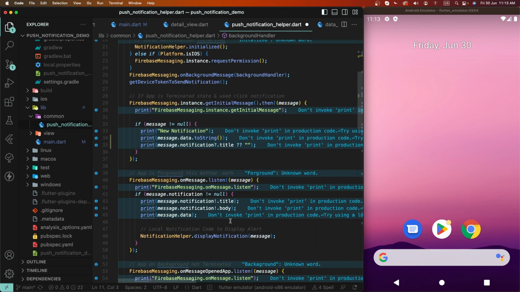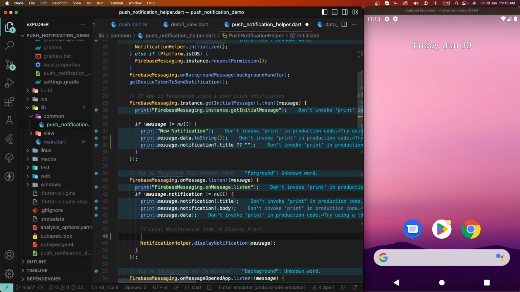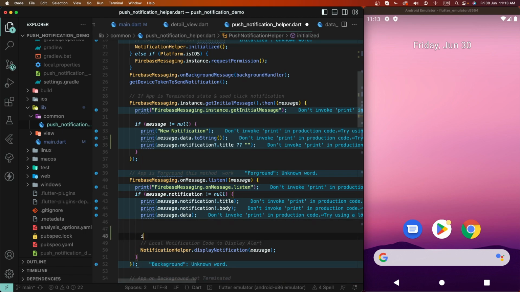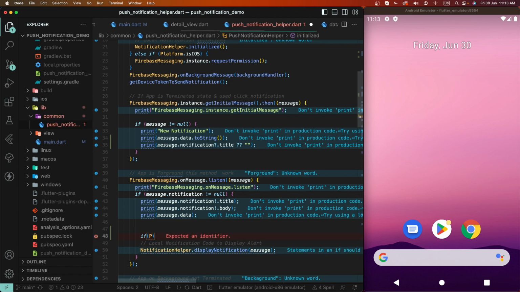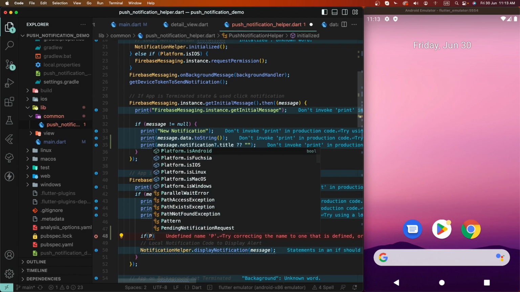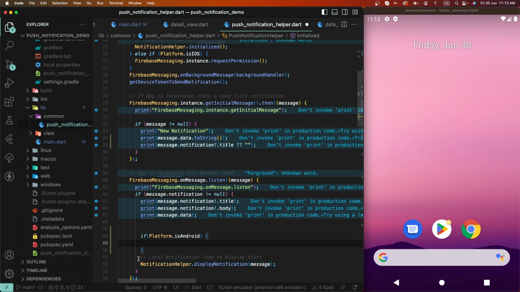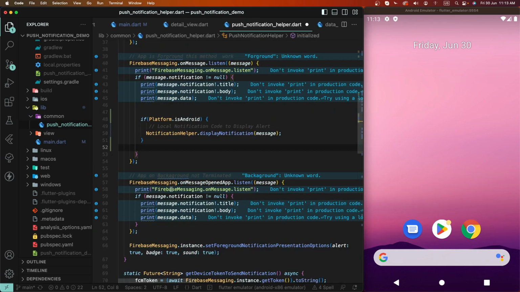And now on listens we need to set one condition because we need local notification only configured for Android, no need for iOS. Set here if platform is Android, then we need to call this value, otherwise not call this because we did not configure the iOS local notifications. That's why I need to set this flag only for Android.